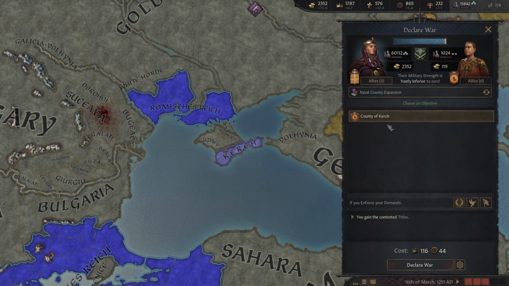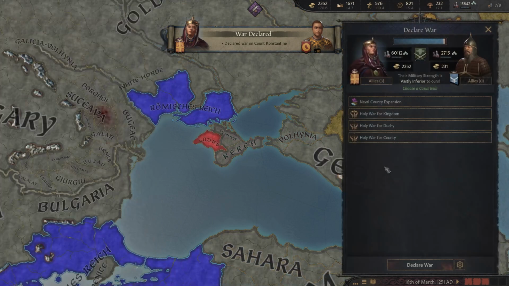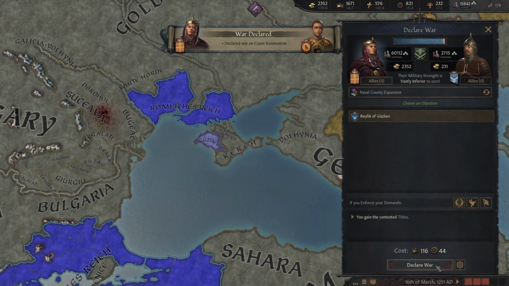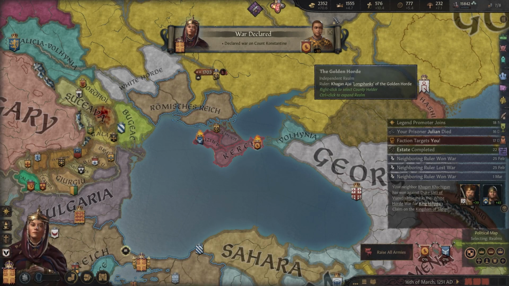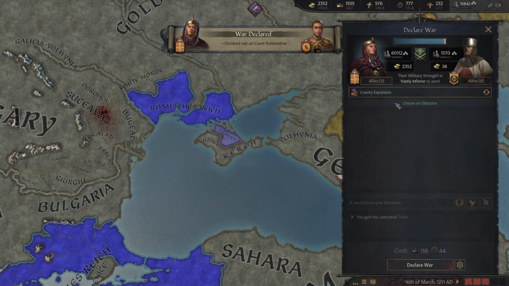Naval county expansion? What does this give us? Oh, nice. Gives us lots of nice little bonuses here. You know what? Let's do that. And I think we're just going to do it on all of them. We're spending some of our influence here, but we're going to gain it all back.